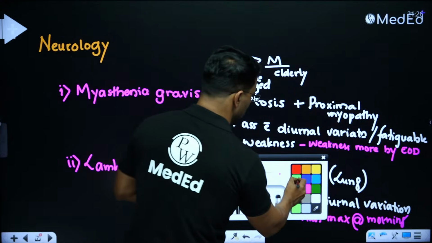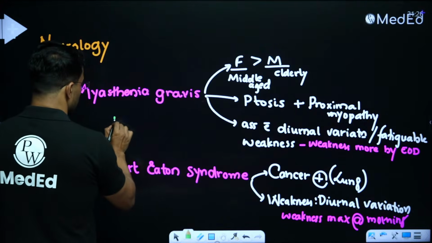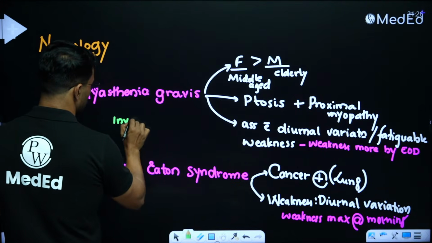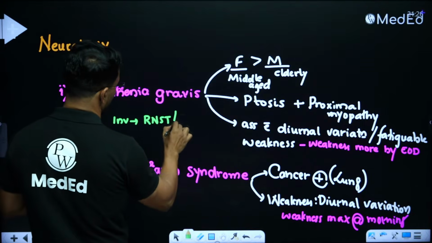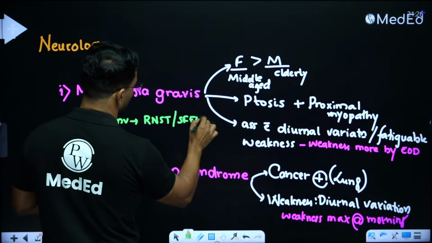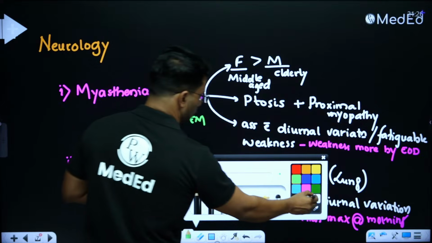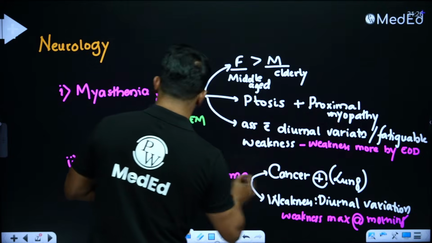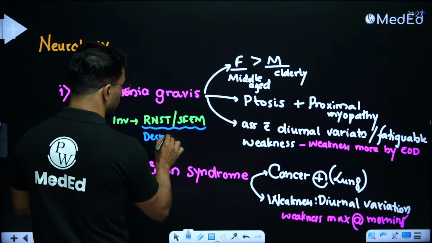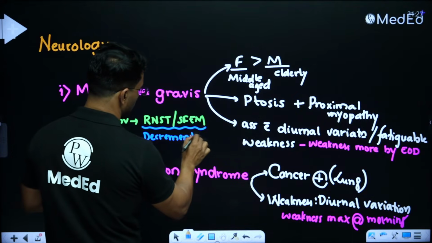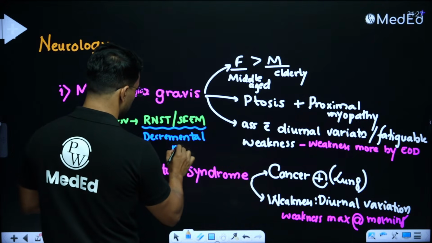Now in investigations, what clue they will give? In the investigation, in myasthenia gravis, if I do repetitive nerve stimulation study or single fiber electromyography, it will show decremental response. Means the more and more I go on stimulating the muscle, the compound muscle action potential goes on dropping.